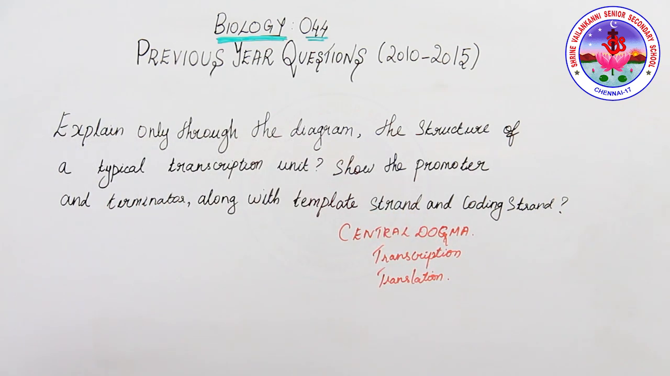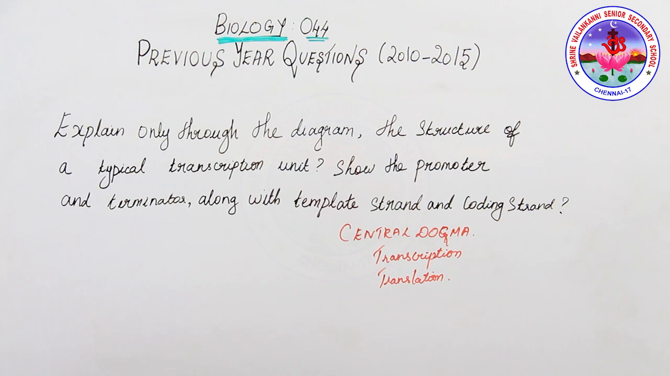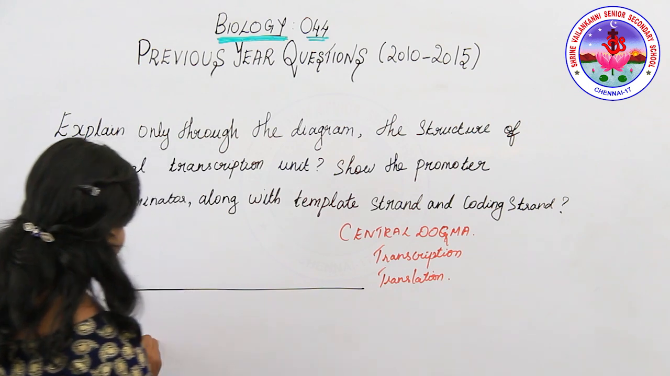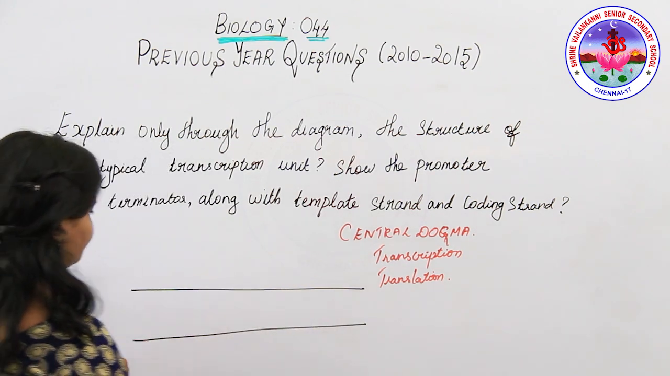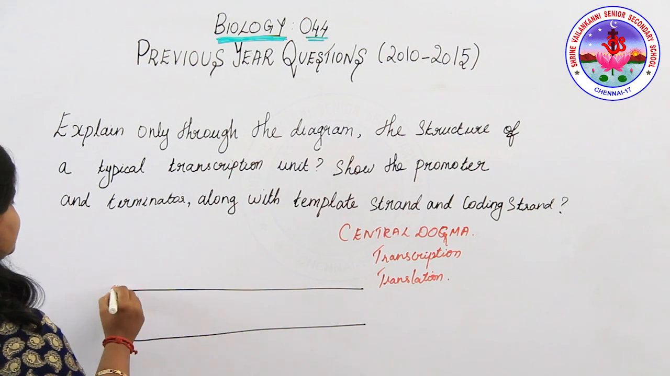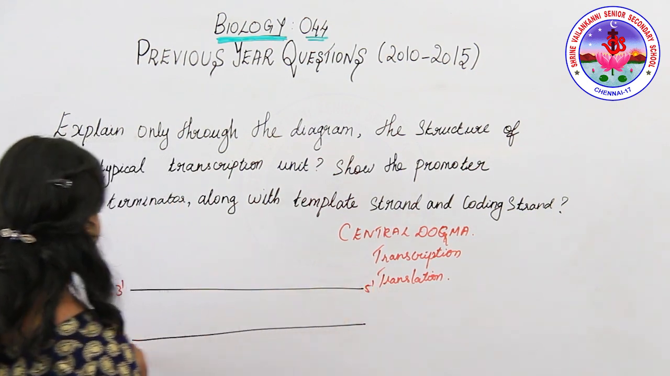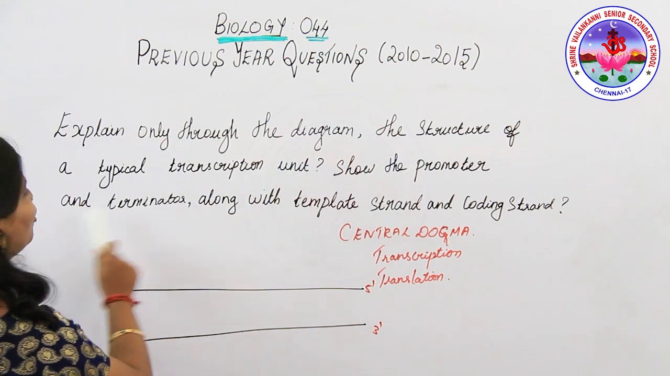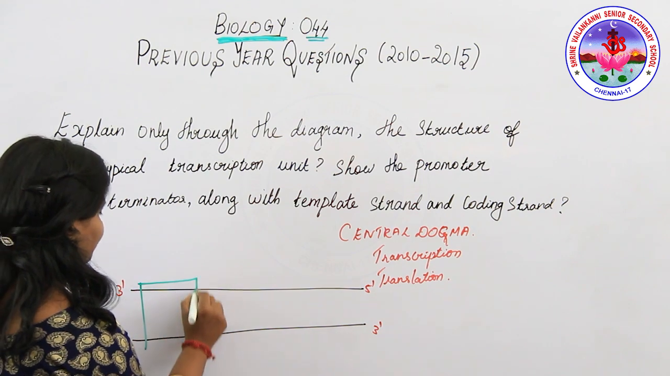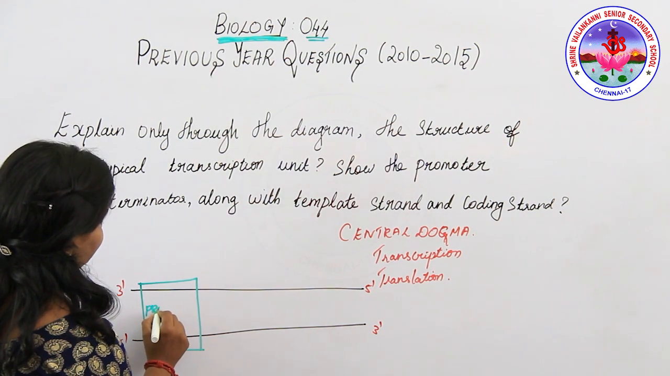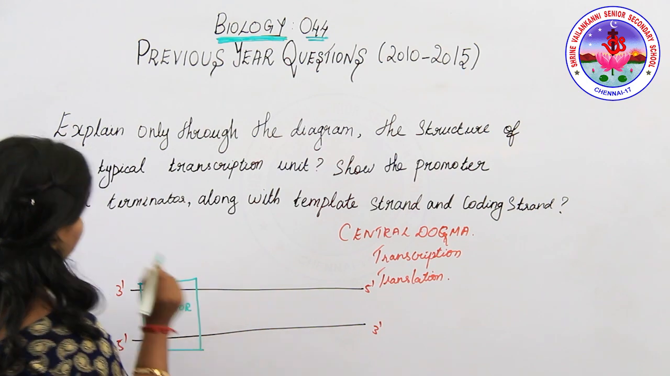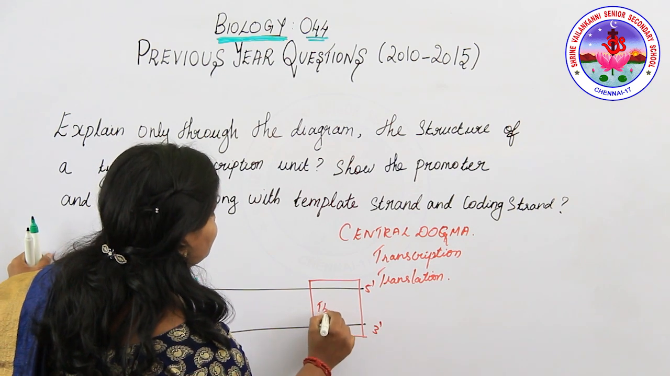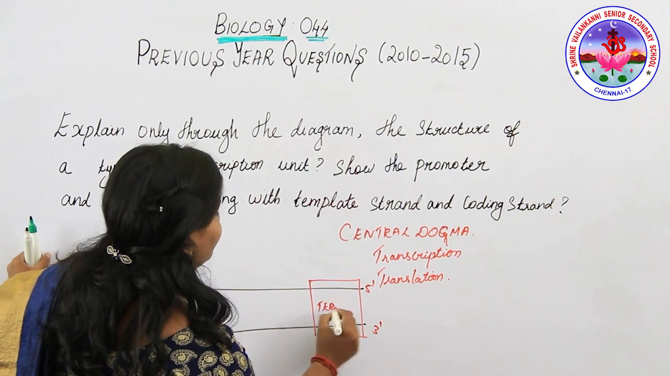Okay, now we are going to draw the structure of a typical transcription unit. For that, we are going to draw DNA. This will start with the 3 prime end and 5 prime end, and the other strand starts with 5 prime and ends with 3 prime end. Now show the promoter and terminator. Now we are going to draw the promoter, and next we are going to draw the terminator. The terminator is the ending of the reaction, the ending of the process.